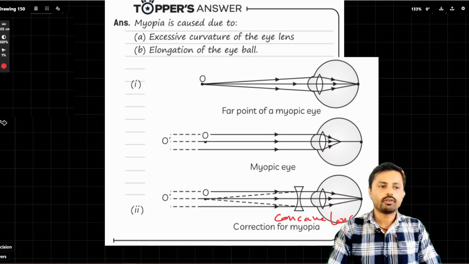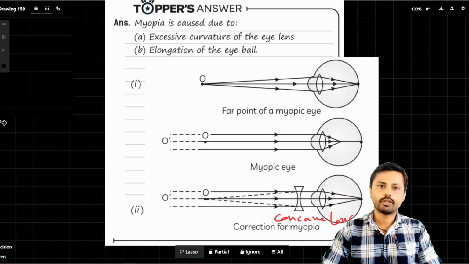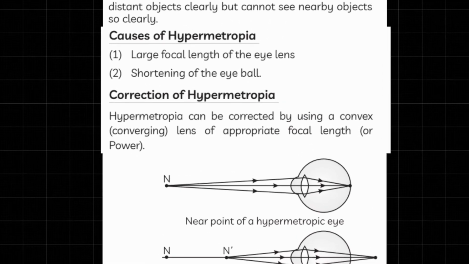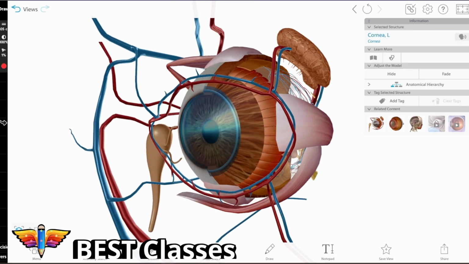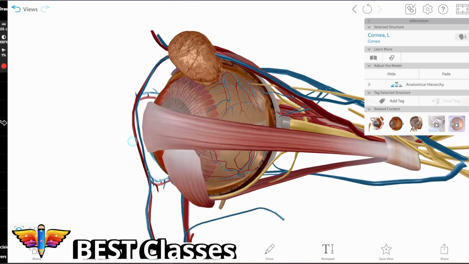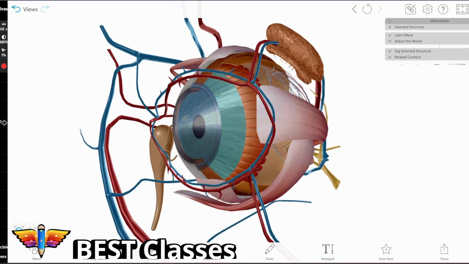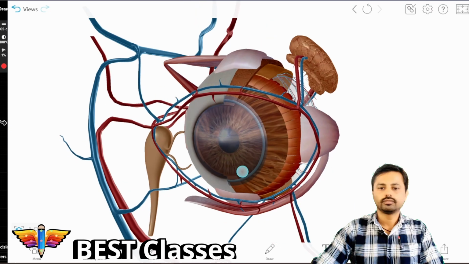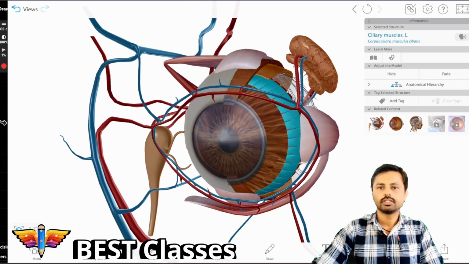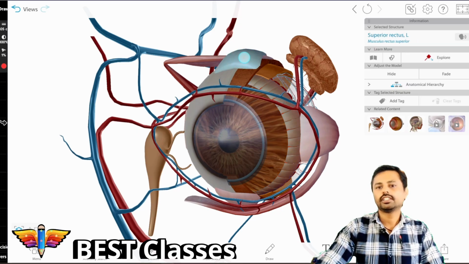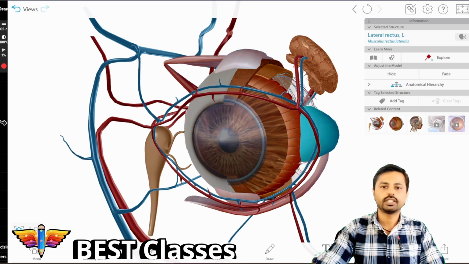Now, as a bonus, I will tell you about hypermetropia because it also comes, and some important points I am going to tell. So, here is the human eye, the cornea, and in the center there is the lens. Inside that there is the iris. This colorful thing you are seeing is the iris. These are ciliary muscles which help in the curvature of the lens so that we can focus easily. And these are the muscles that help us to move and rotate the eye.